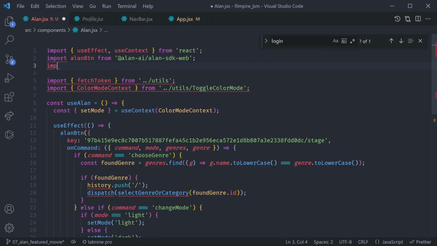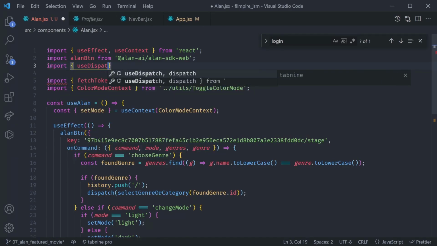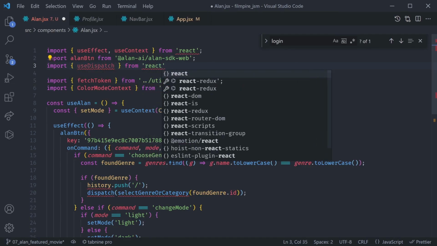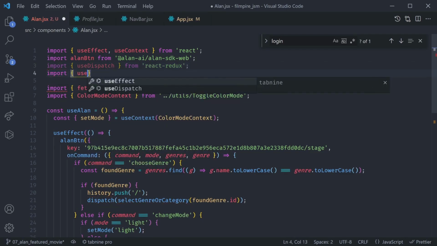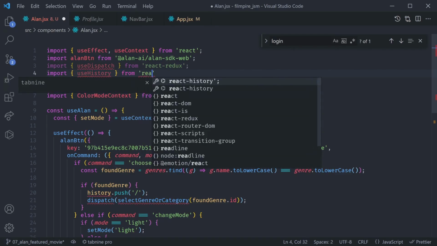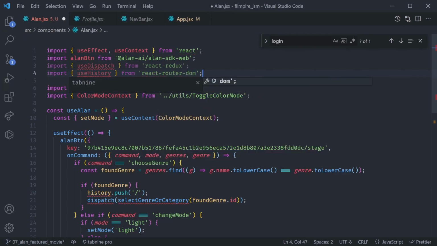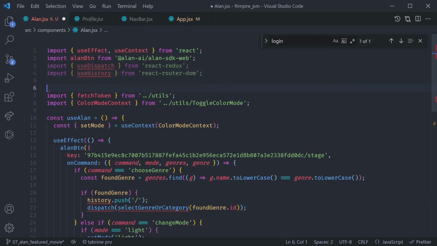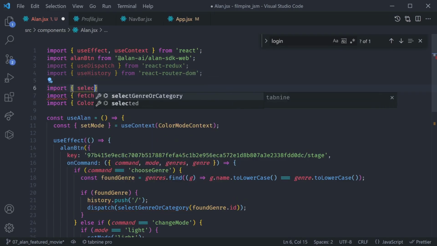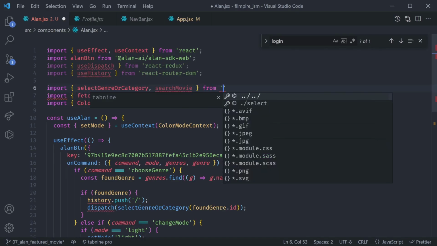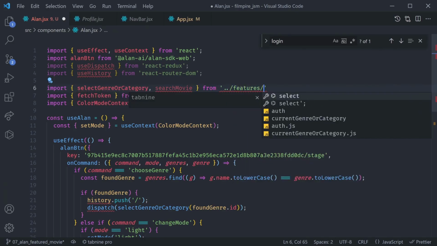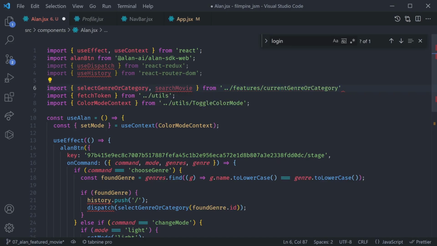So let's import these things right away. Right at the top, we can say import useDispatch from React Redux. Below that, we can import useHistory. And this is coming from React Router DOM. And then finally, we also need to import selectGenreOrCategory. And later on, we're gonna also need searchMovie. These are the actions we created from slash features slash currentGenreOrCategory.